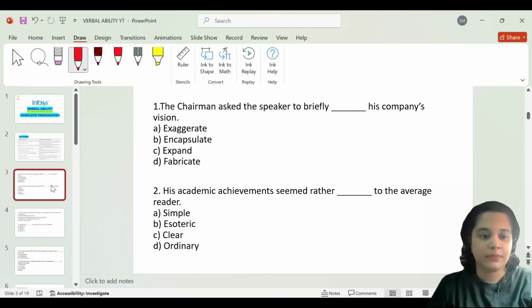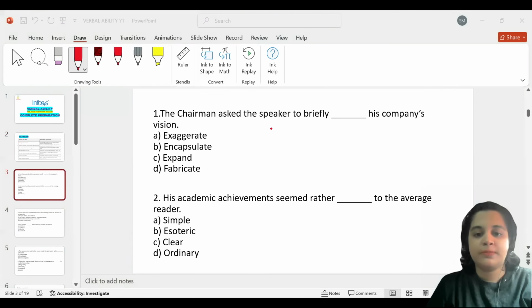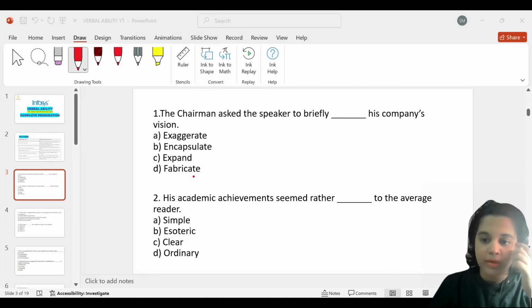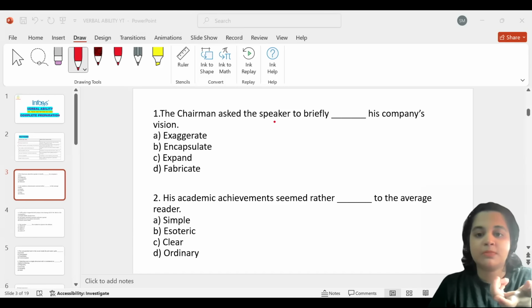Let us start. The first question. The chairman asked the speaker to briefly blank his company's vision. Now we are expected to fill into this blank the most appropriate word from the given options. The options are exaggerate, encapsulate, expand, and fabricate. Now, the chairman wants the vision in short, okay, and not exaggerated or fabricated. That is what they mean by speak briefly.